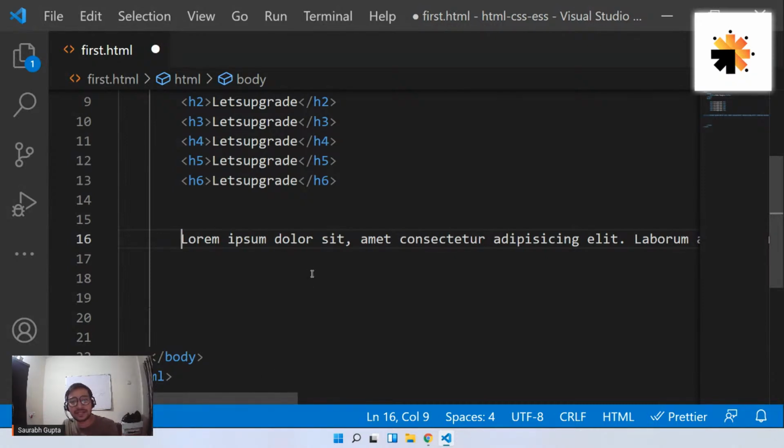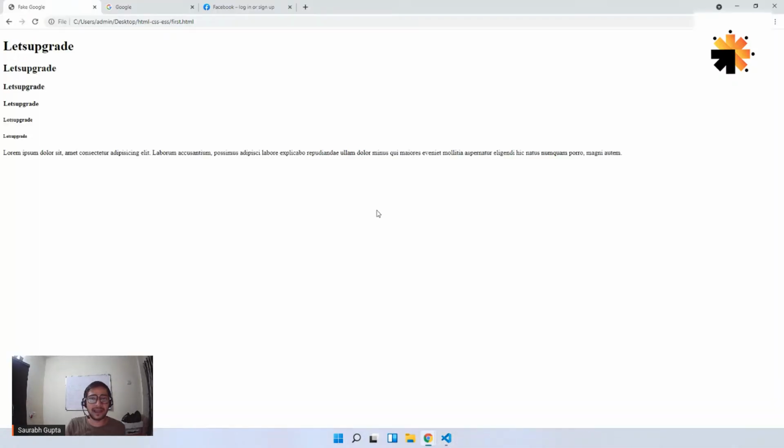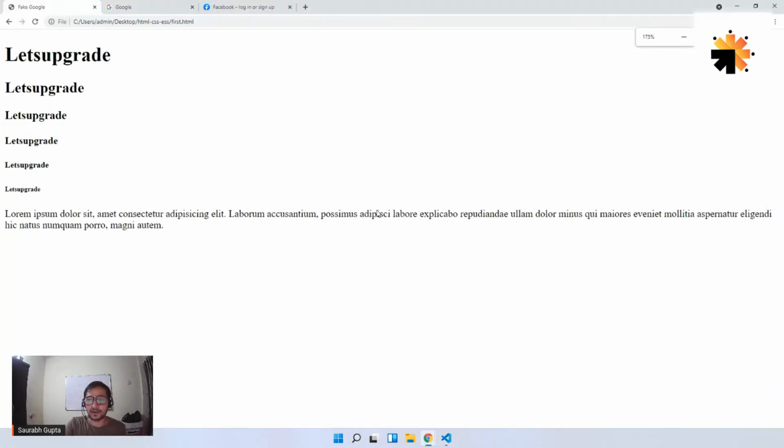If you want to write some dummy content for testing purpose in your web page, you can use this. Don't write random characters like SFJ, SFJ, SFJ, or don't use any original content. Don't copy anything. You can always use this. Okay, save it and let's see. Here we go. It's a big line, but now let me zoom it to make it multiple lines.